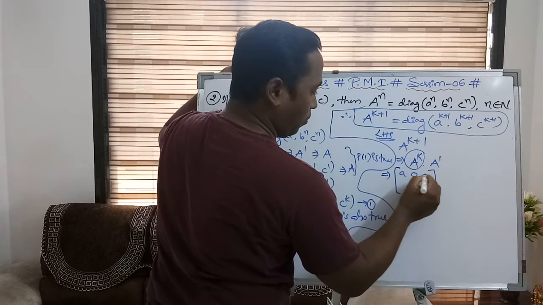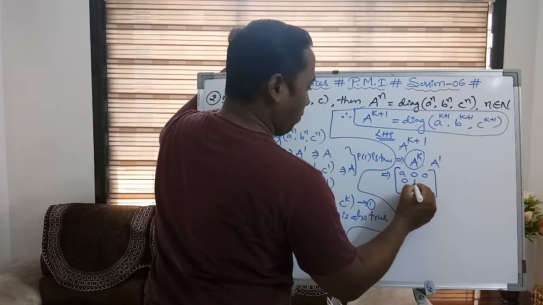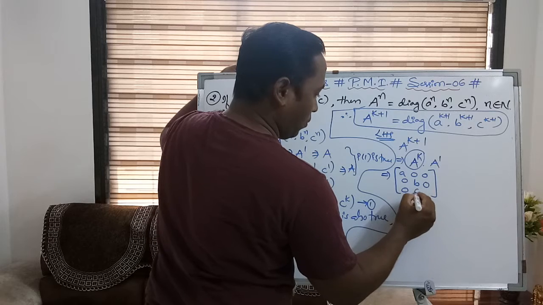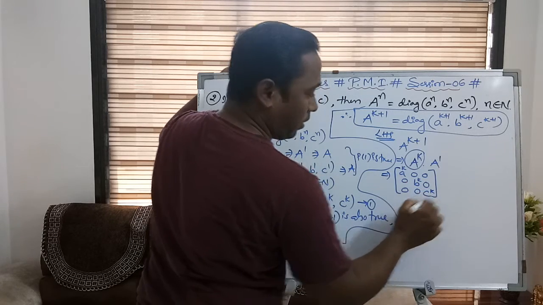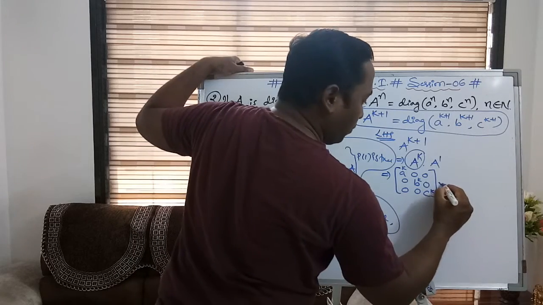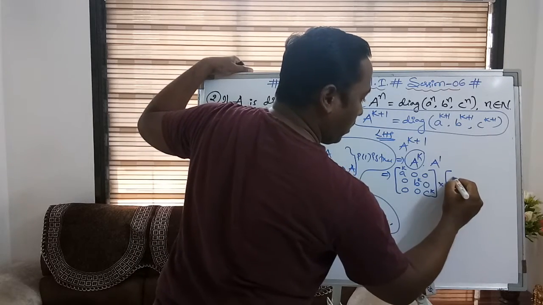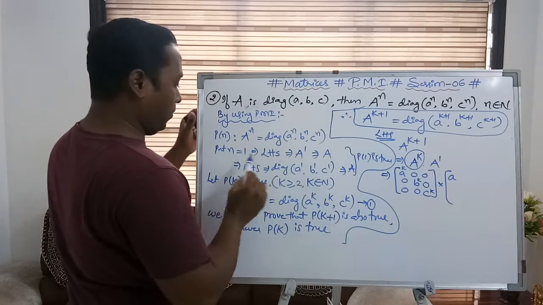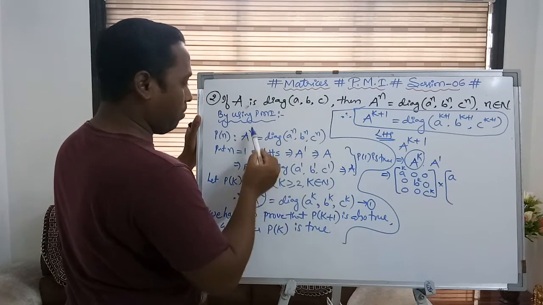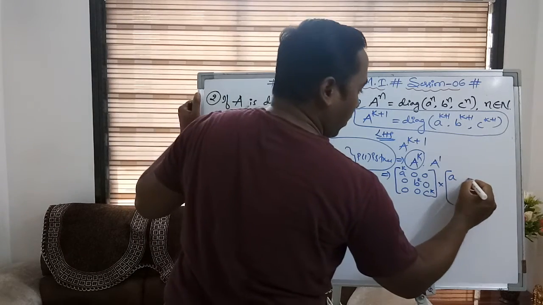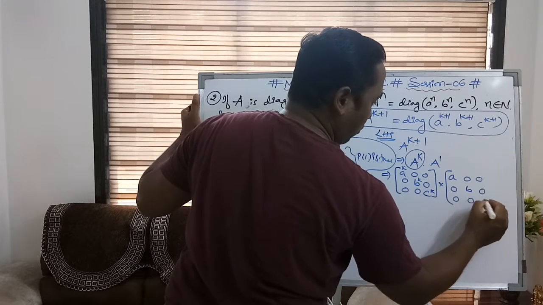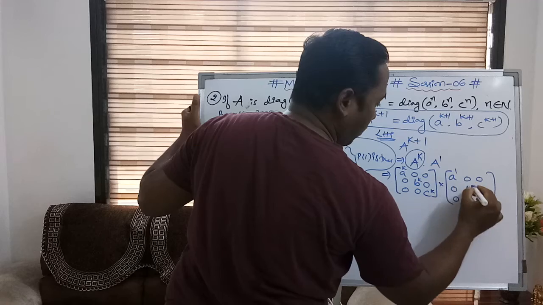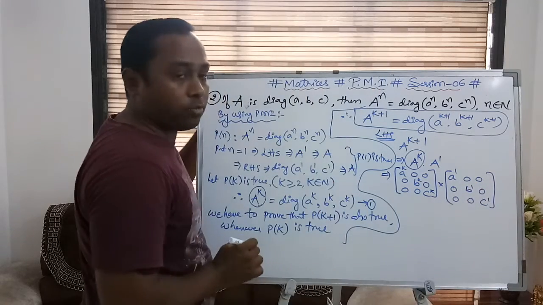So A^k, 0, 0, 0, B^k, 0, 0, 0, C^k, into, what is A power 1? A power 1 means simply A, 0, 0, 0, B, 0, 0, 0, C. This is A power 1, where the power is raised by 1.